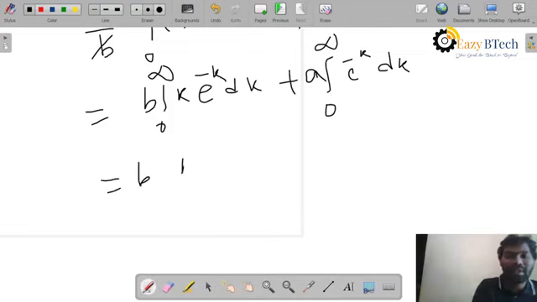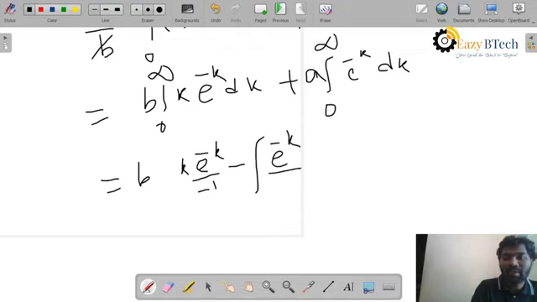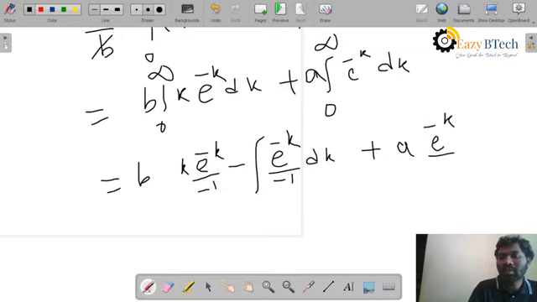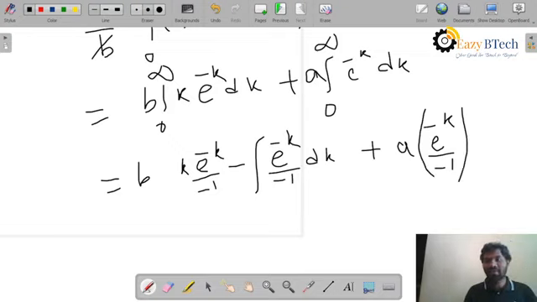The first function is k into e power minus k by minus 1, minus the differentiation of first function, which is 1, into the integration of second function, e power minus k by minus 1, dk.